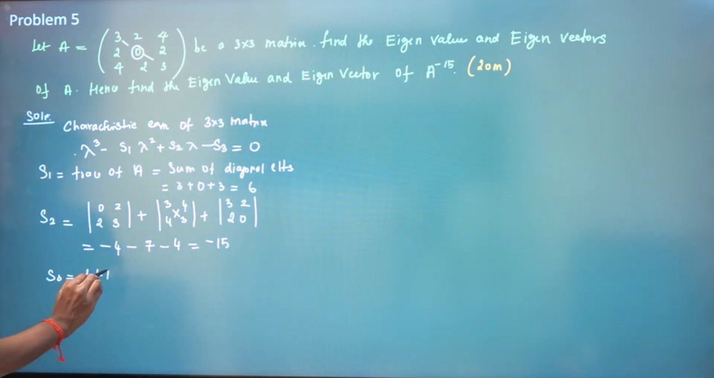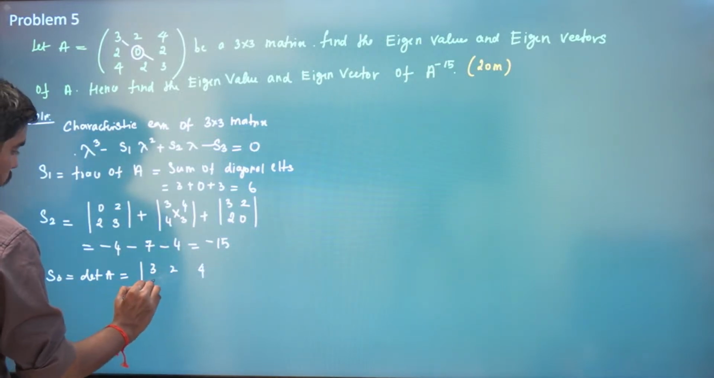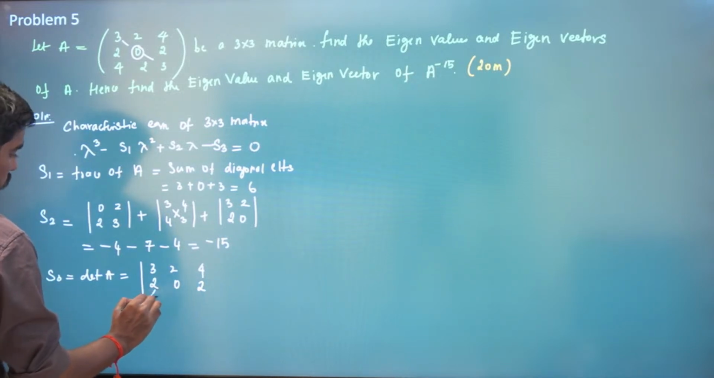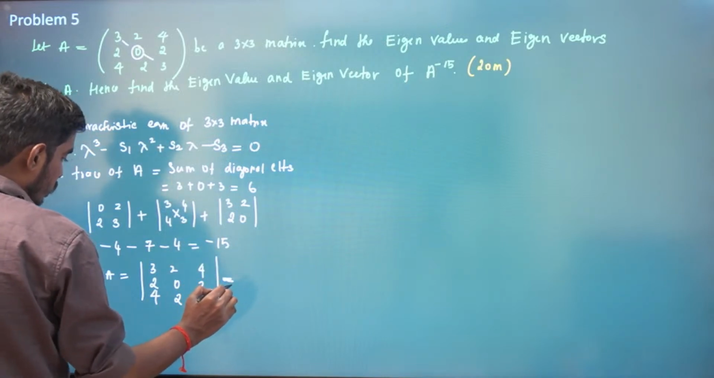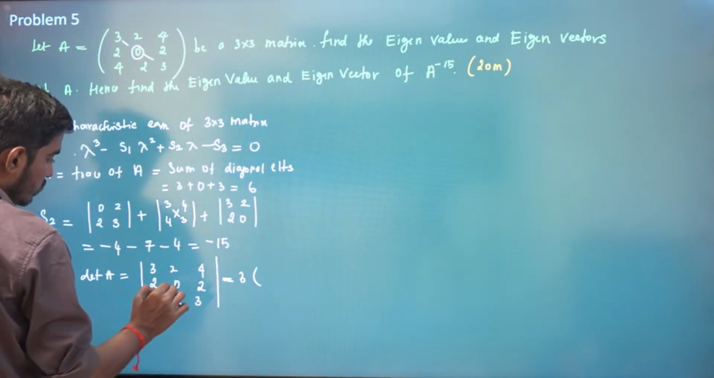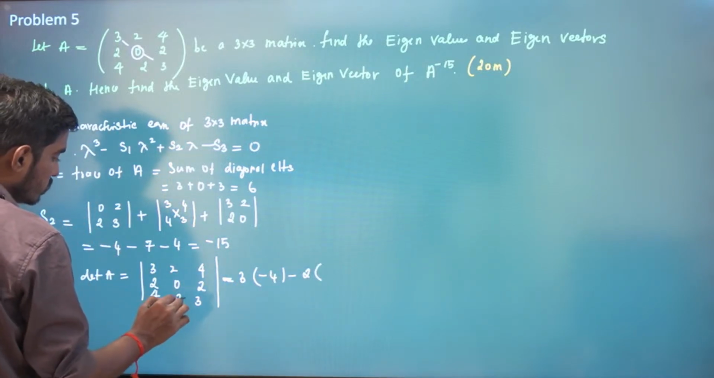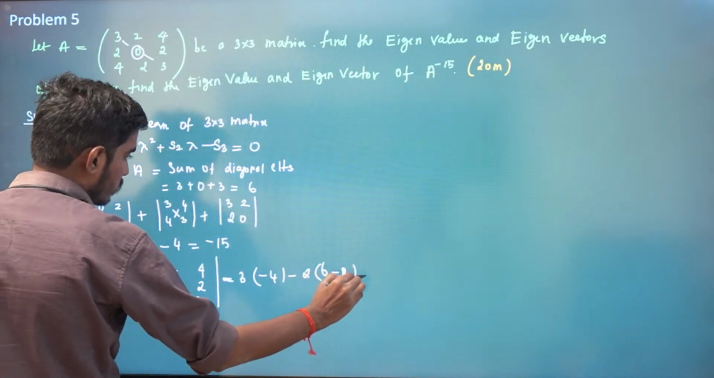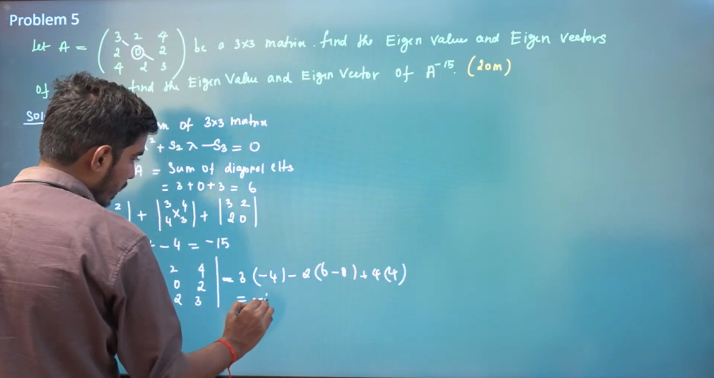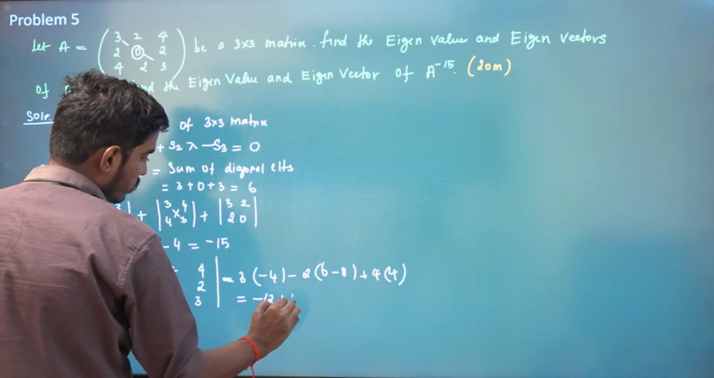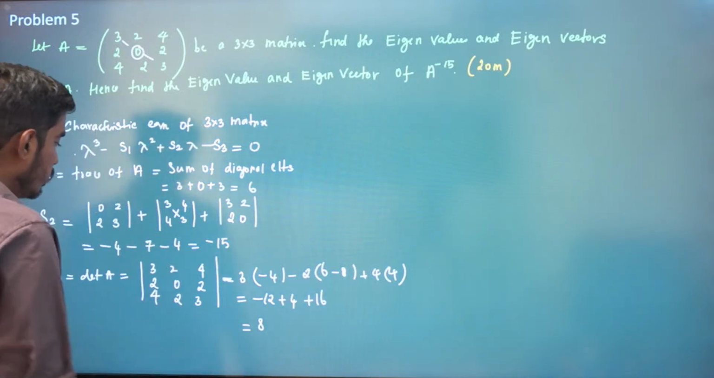S3 is nothing but the determinant of A. So what is the determinant of 3, 2, 4; 2, 0, 2; 4, 2, 3? Expand this determinant: 3 times (0 minus 4), minus 2 times (6 minus 8), plus 4 times 4. So this is minus 12, plus 4, plus 16. So 20 minus 12, S3 is 8.